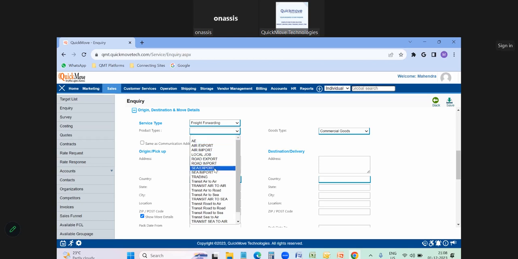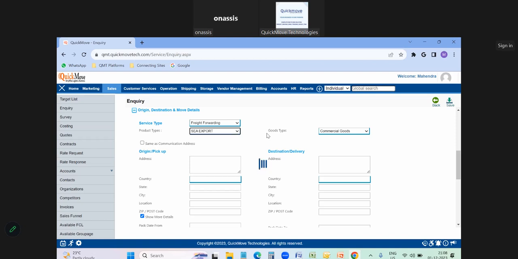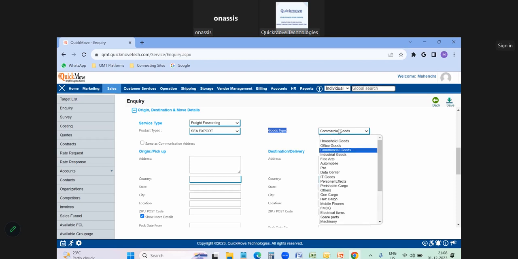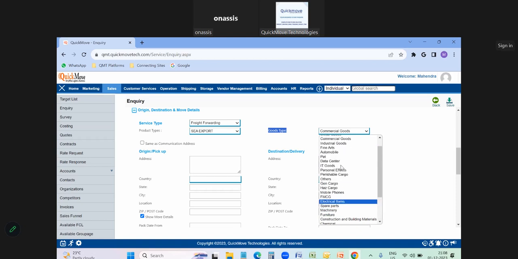So for example, it might be sea export. Then I can choose a goods type here. Like goods type might be office goods, commercial goods, industrial goods, mobile phones, FMCG, electrical items. So all the options we are having here. If anything is missing, it can be added in the settings module and automatically it will be reflected here.